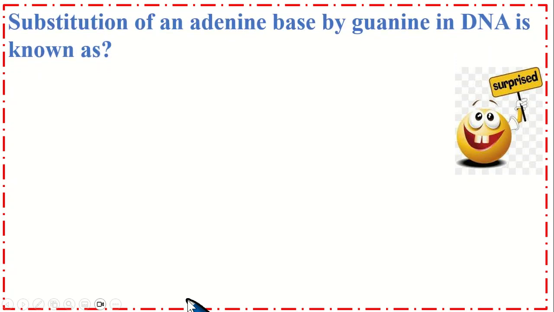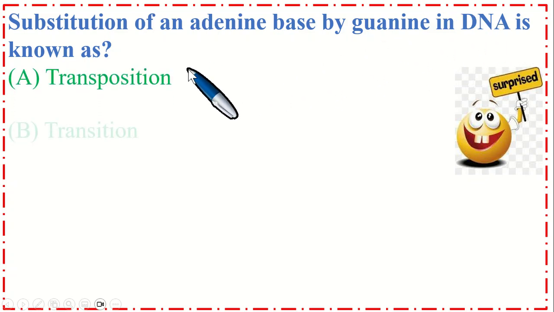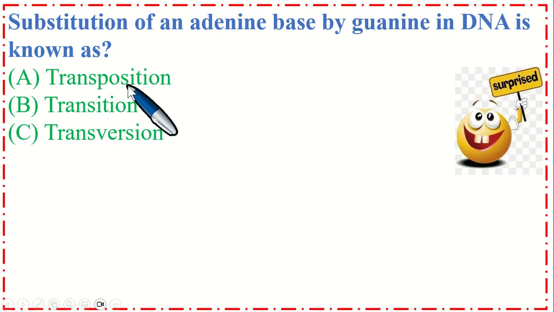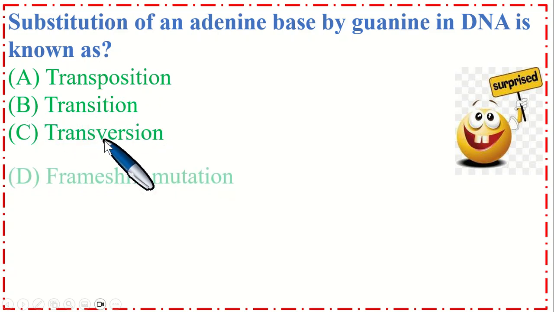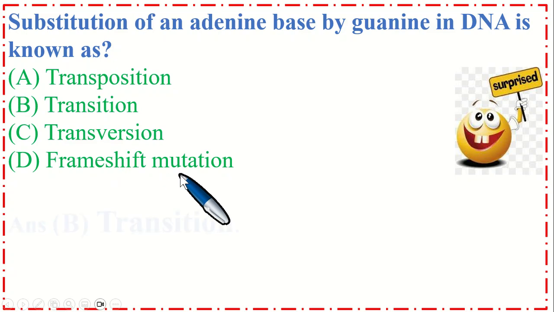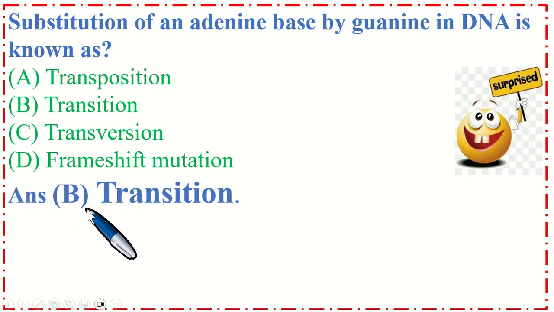So this is a very important MCQ. Substitution of an adenine base by guanine in DNA is known as option A transposition, B transition, C transversion, and option D frame shift mutation. So the correct option is B, transition.